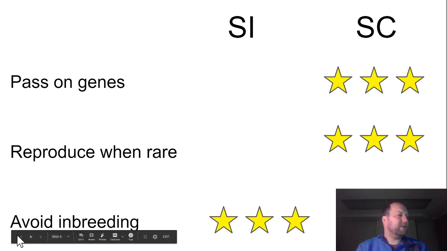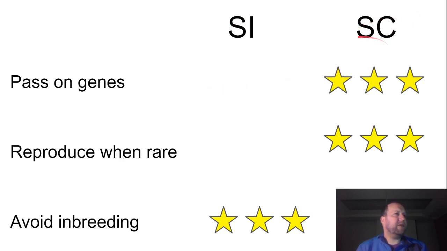So if we just look through this little chart right here, you have self-incompatibility over here and self-compatibility. If you're self-compatible, you get to pass on your genes really well. So 100% of your genetic material goes to each of your offspring. If you're self-incompatible, then half the genetic material is coming from your mate, and so you only pass on half of your genes. Advantage, self-compatibility.